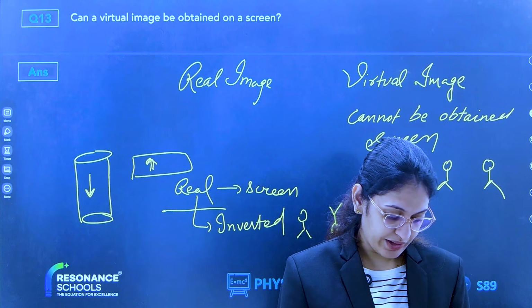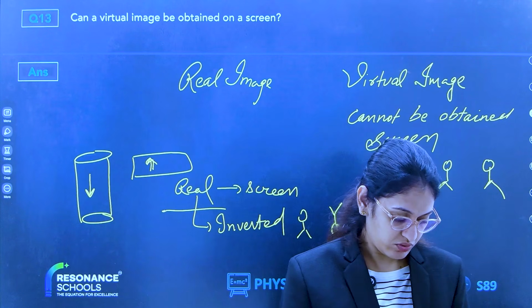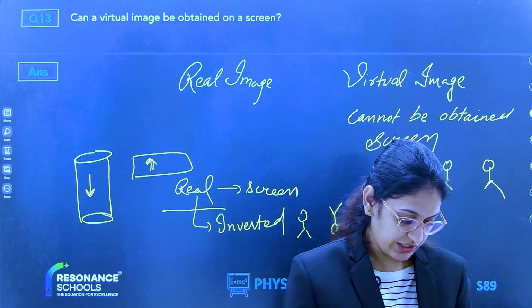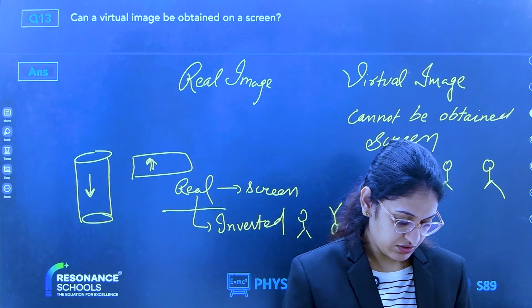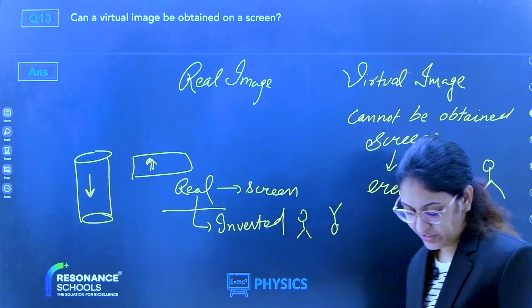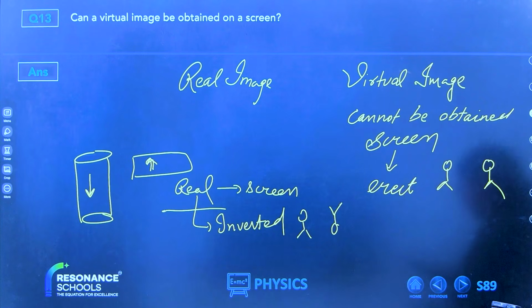Curve mirror also, ma'am. Curve mirror is not coming tomorrow. You only teach no maths, sir, please. Yes, please take the screenshot. Please take the screenshot.